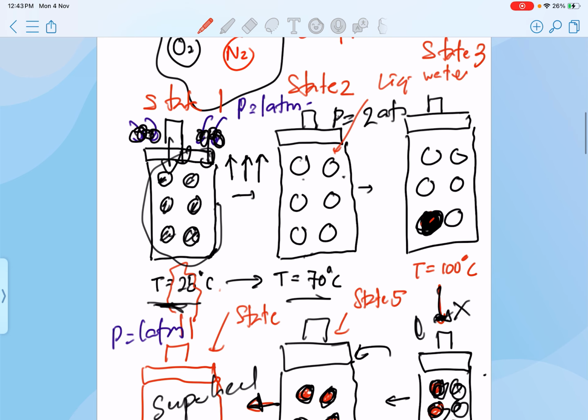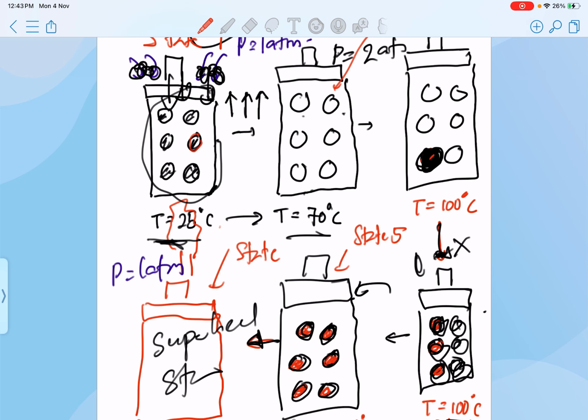Phase change means that we started with liquid water in the form of liquid, and then if you heat it up, usually we use the term gases, but for water we're not going to use water gases, we use vapor.